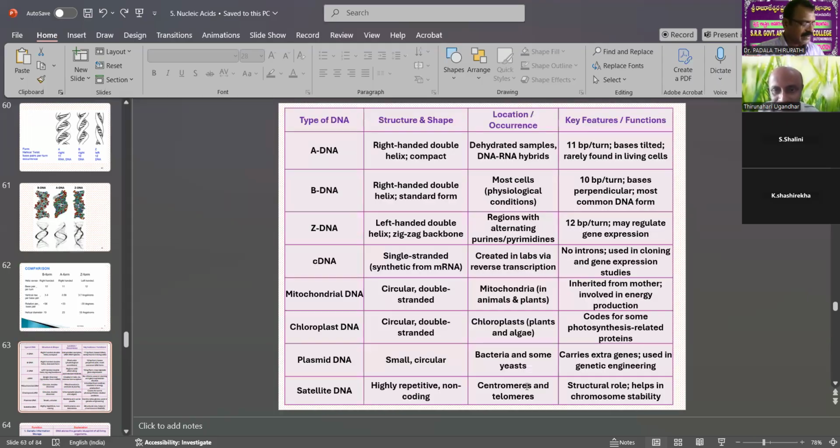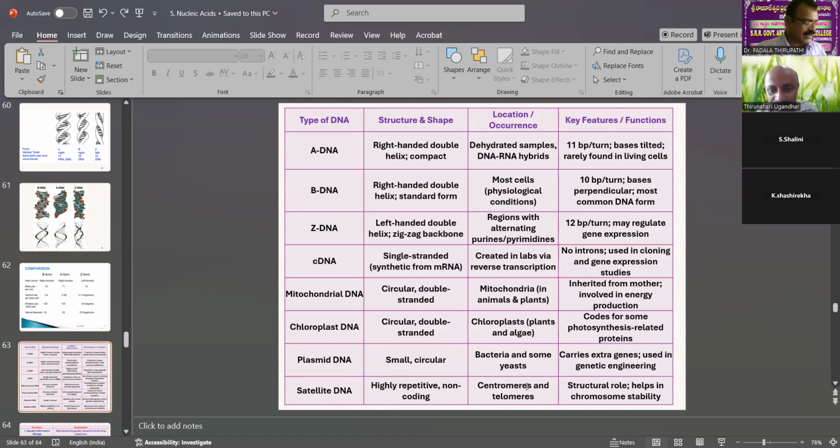How many types of DNA are there in total? A-DNA, B-DNA, Z-DNA, C-DNA, mitochondrial DNA, chloroplast DNA, plasmid DNA, satellite DNA. That is a total of 8 types of DNA. So for these 8 DNAs, we compare structure, location, key features, and functions. All these qualities and functions are used to prepare this table. A-DNA is right-handed, B-DNA is also right-handed, and Z-DNA has a zigzag backbone.